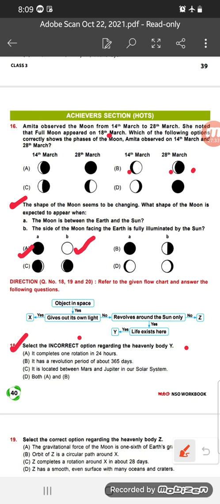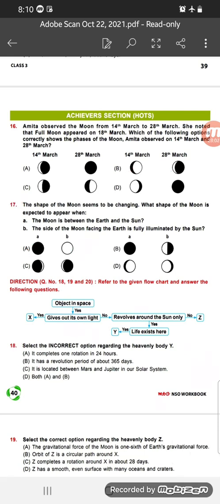It is clear? So earth completes one rotation in 24 hours. Yes, it is right. It has a revolution period of about 365 days. It is also right. It is located between the Mars and Jupiter in our solar system. No, it is not right. In the solar system, Earth is located between Venus and Mars, not Mars and Jupiter. So it is the incorrect one. Option number C is the right answer here.